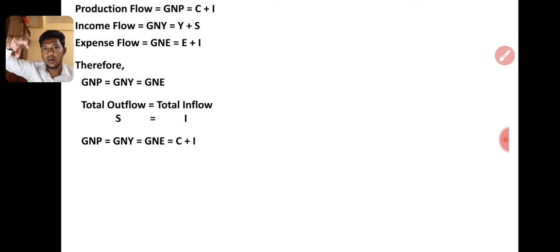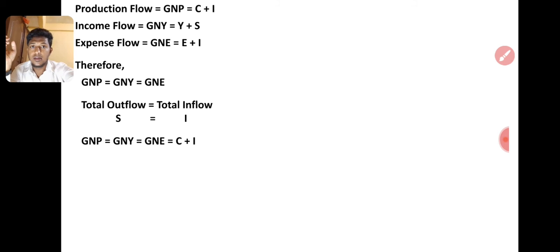So GDP is C plus I, and GNP, if you add imports and exports, is the same since they are zero. So GNP and GDP are equal until the foreign economy comes. If foreign factors come, GNP and GDP will not be equal. It will change.